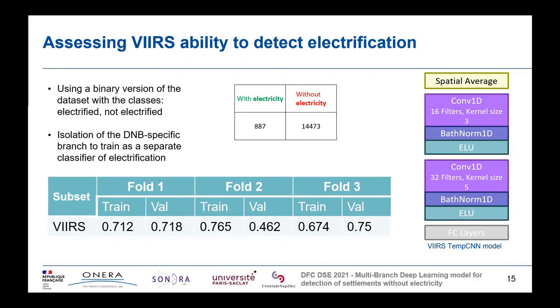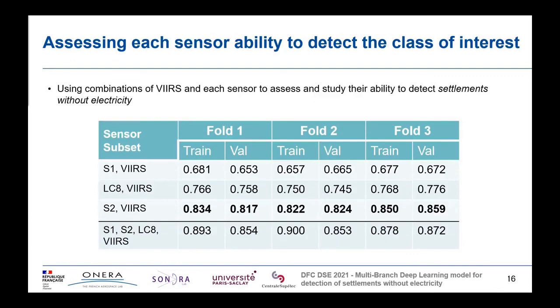As we now have satisfying results regarding the detection of electricity, we wanted to see how well the day-night band would perform when combined with every other sensor to predict, this time, the class of interest. We see, in order of improved performance, Sentinel-1 and Landsat 8 being outperformed by Sentinel-2. Our idea around that is that human settlements can be found to span around 20 meters or so, and it could be very challenging to distinguish buildings within the speckle of Sentinel-1. However, we theorize that this could be eased with a deeper temporal stack.